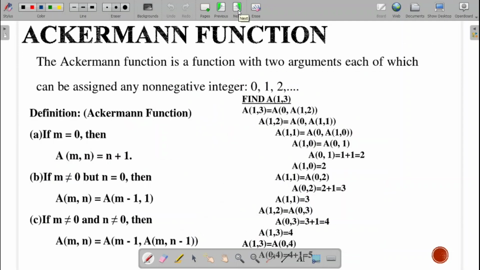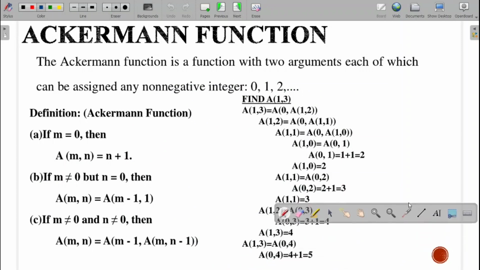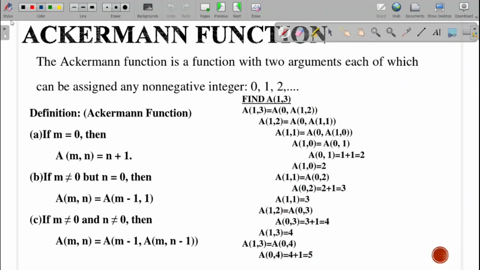Fine. So next, one more problem will be the Hackerman function. The Hackerman function is a function with 2 arguments, each of which can be assigned any non-negative value, that is 0, 1, 2. So how will it work? If m equal to 0, then it will give the value n plus 1. Suppose I put the value as A of 0, 4. So m is 0, n is 4. What is the value of n plus 1? n is 4, 4 plus 1, 5.